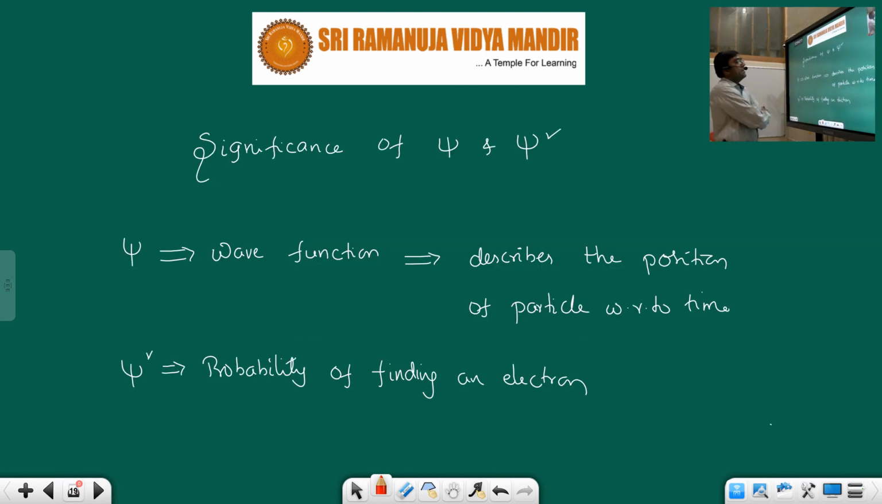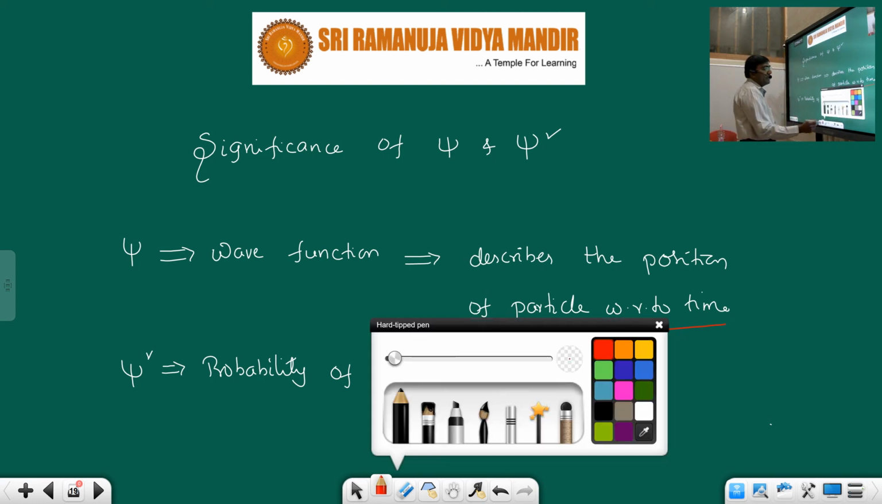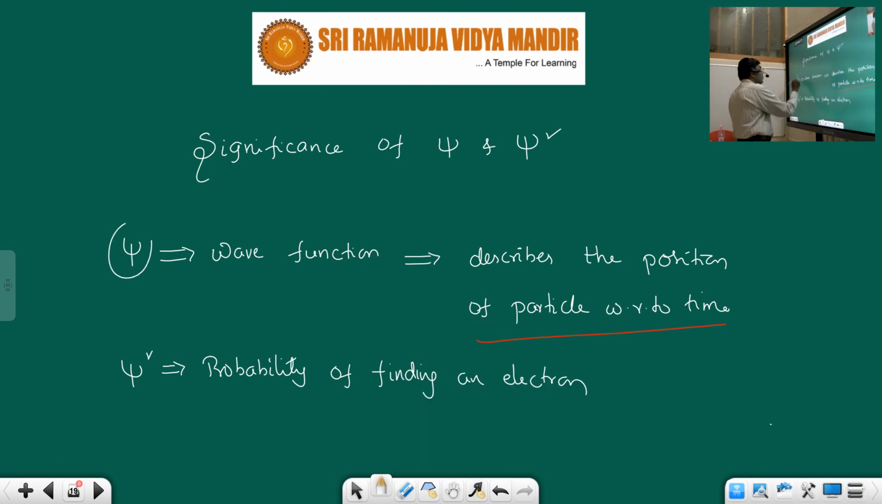Now, what is the very important concept? What is the significance of psi and psi square? It's very simple. Psi is called the wave function. It describes the position of a particle with respect to time. Truly speaking, psi has no physical significance. The psi square has significance.